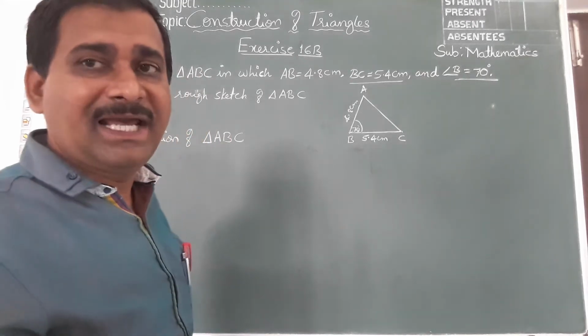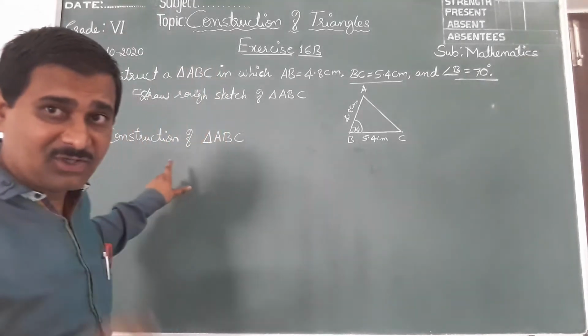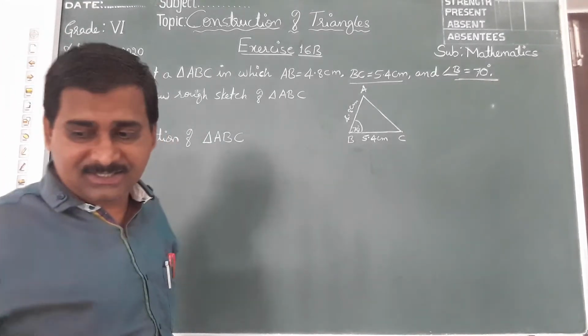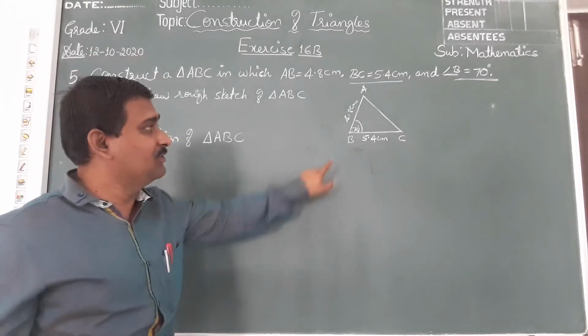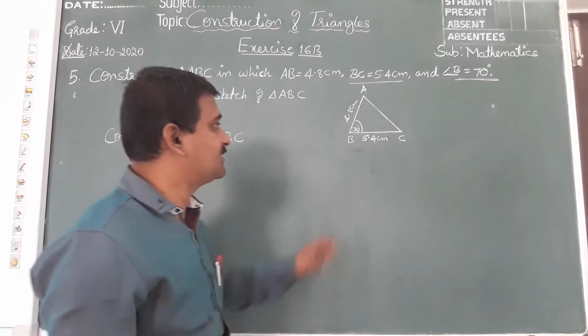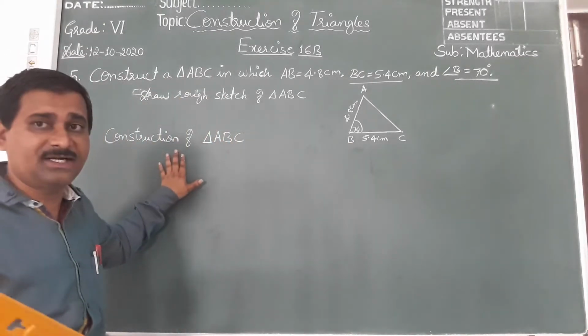Now I will explain how to construct this triangle. I have drawn the sketch here. Now let me construct. To construct, I will use this plan. So in this plan it is said, see children, construction of a triangle started.